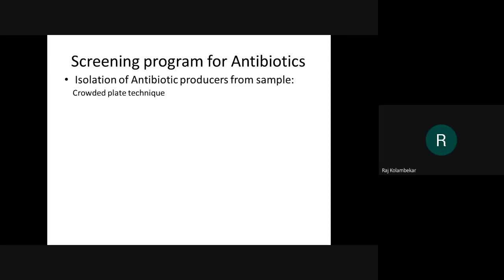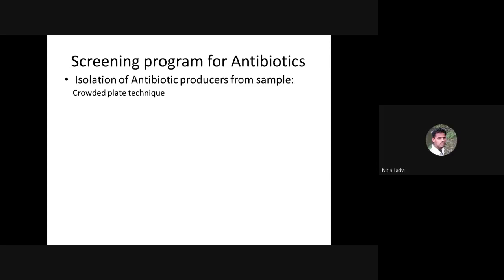Yes, sir. So when we incubate the plate with the sample and the colonies are growing on it, we can see certain colonies around which there is no growth. From this we can say that that particular colony is producing something which is inhibiting the growth of other organisms around it. So it can also work as a primary screening method. Yes, correctly said.